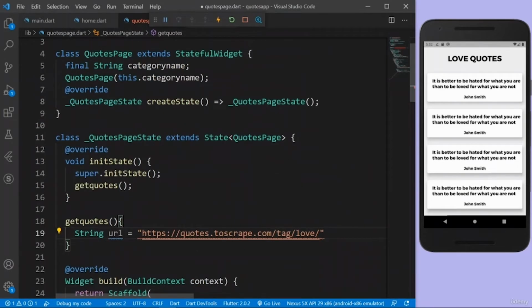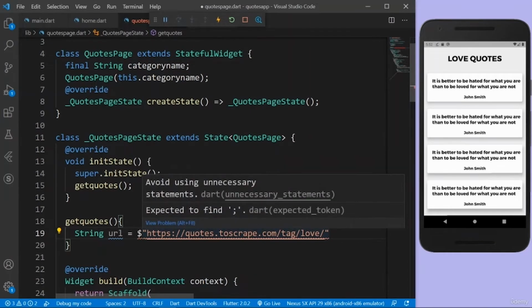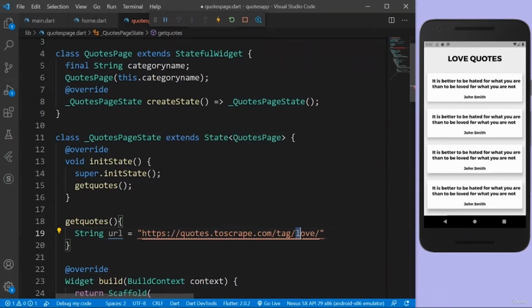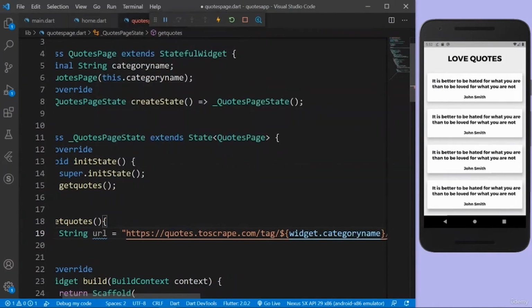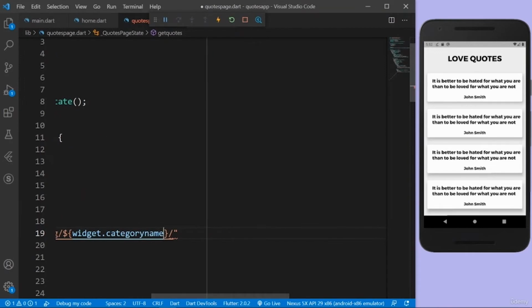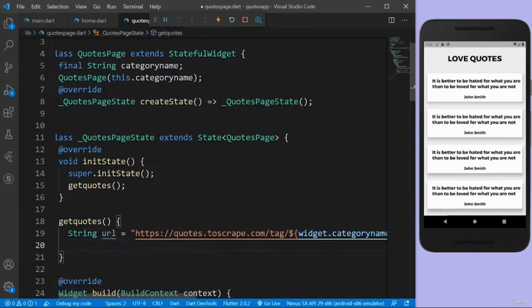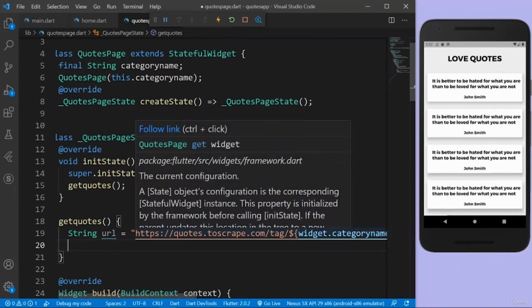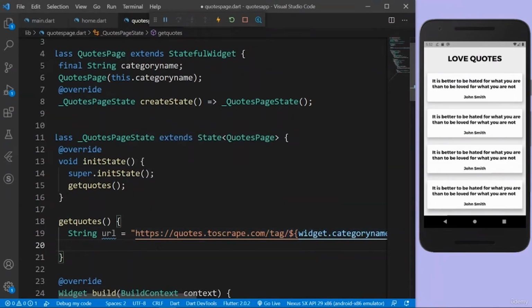So that's why I use this parameter. I can again use this parameter. I can do a string interpolation. I have to do it here. Instead of saying love, I can use a string interpolation because I'm going to put a variable into a string. And I can again say widget.categoryName, whichever category name I passed into this widget. So when I click on inspiration, then it's going to go to the inspiration URL, and I'm going to get the quotes from that URL. So whenever we have a URL, we want to actually make a request to the URL.